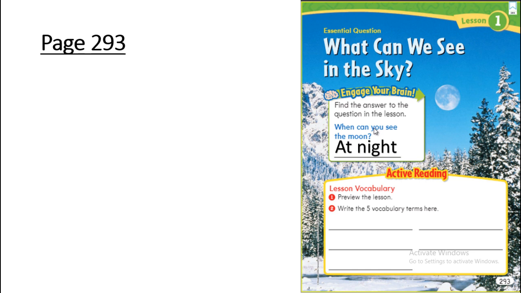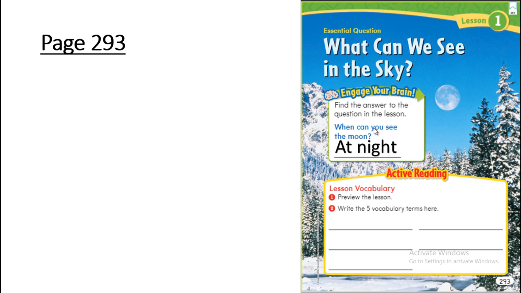But do you know that we can also see the moon sometimes in the morning? Early in the morning, after the night, we can see the moon. Sometimes when the sunset is coming. When the sun is leaving and the moon is coming, we can see it when there is still enough light in the sky.